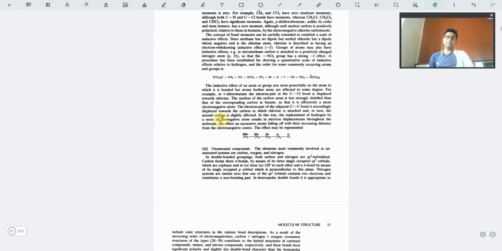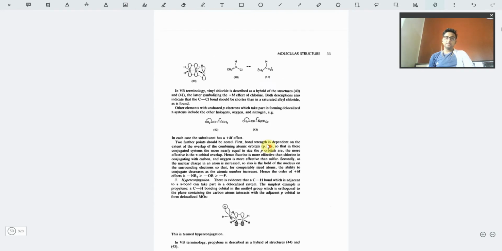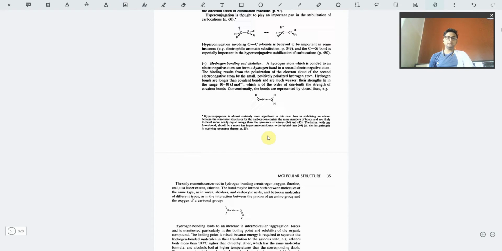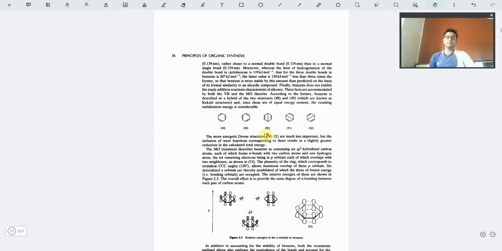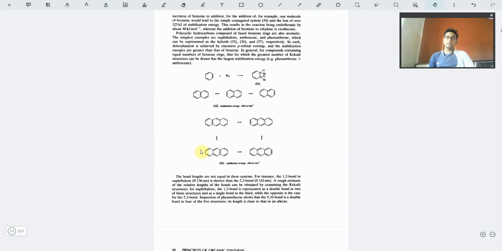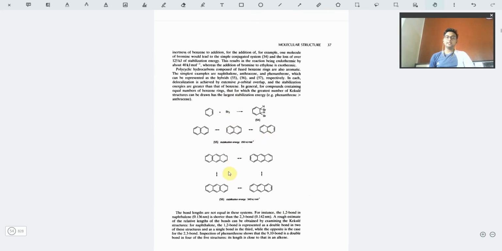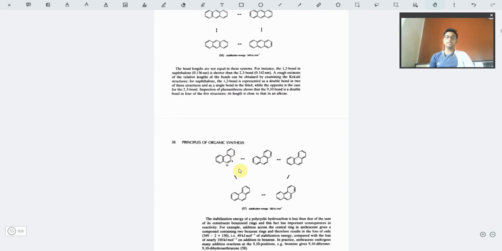Then all these parts are explained, the resonance structures. Basically this chapter is about bonding, so the main concern of the chapter would be resonance and the types of structures which are formed. The energy profile diagram of benzene is also given. Now the resonance of naphthalene and the resonance of anthracene, all of these are given.